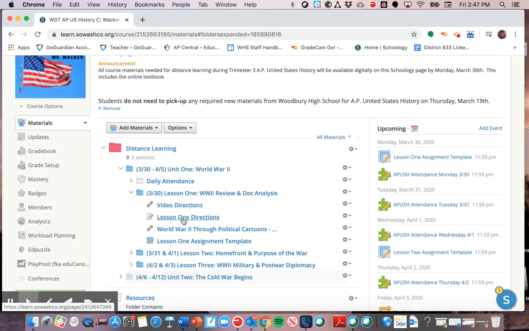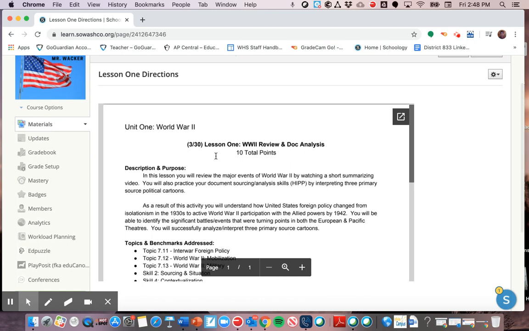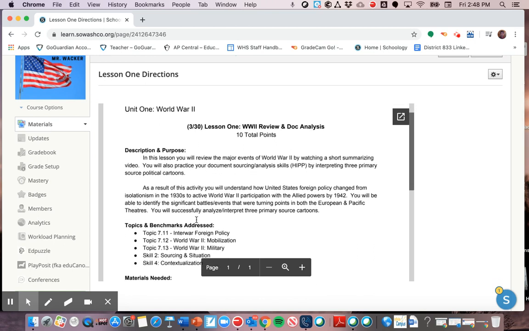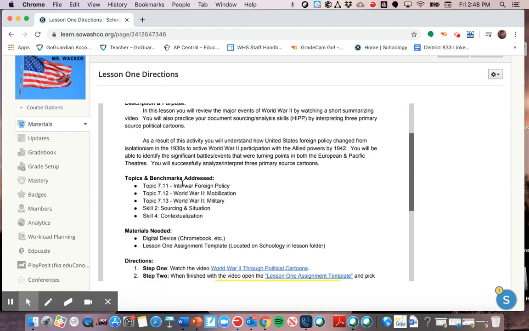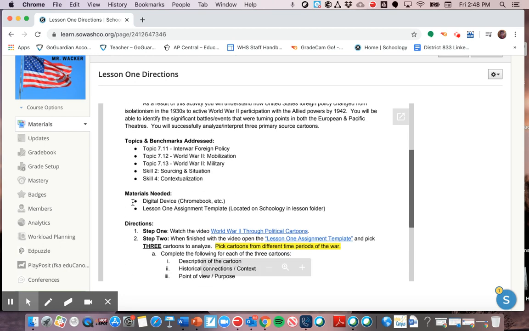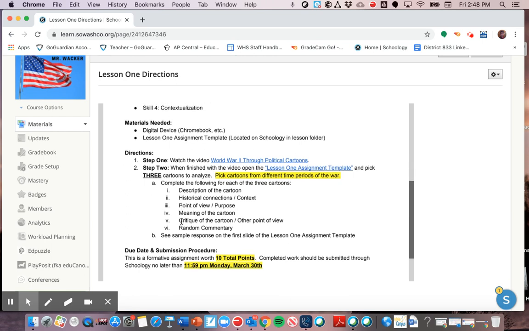The really helpful resource would be the lesson directions. For lesson 1, you can click on this and you will get a PDF document that first tells you what you'll be doing in that lesson. That's the description. It'll then tell you the purpose of this lesson, why you're doing it, and what the benchmarks and key concepts being covered are. This is all aligned to the APUSH curriculum. The materials you need for this lesson are usually just a digital device and resources on Schoology, and then step-by-step directions.